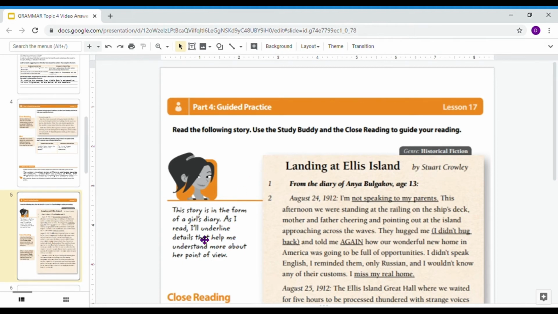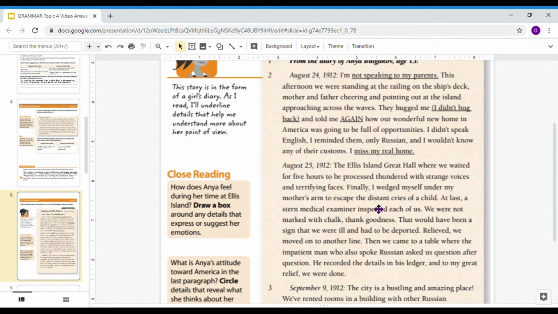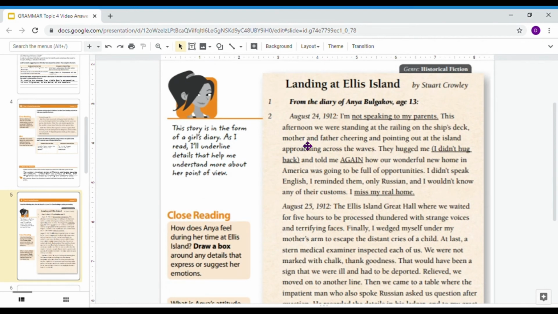It says the story is in the form of a girl's diary, as I read, I'll underline details that'll help me understand more about her point of view. So if we look through what our study buddy has underlined, she's already talked about things that are Anya's point of view. So she's not speaking to her parents. She didn't hug them back. They told her again, and notice how it's in all caps. So that makes me think that they've told her not just once, but many times how wonderful their new home is going to be. This shows how much she misses her real home. So those are all things that are helping us understand Anya's point of view.